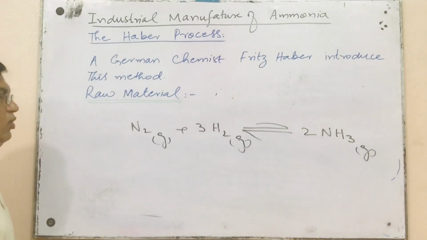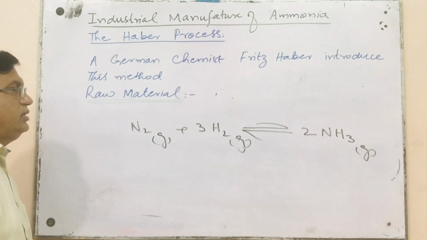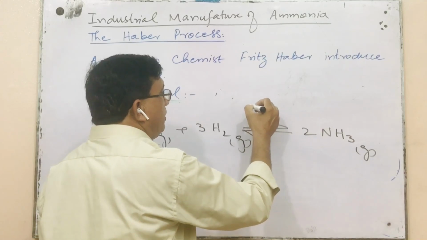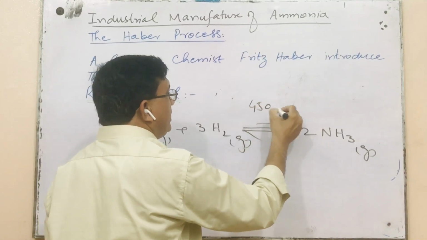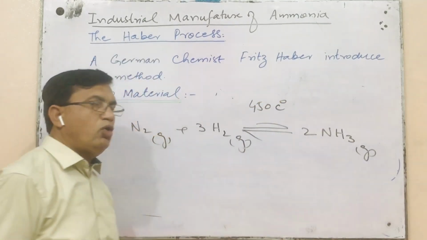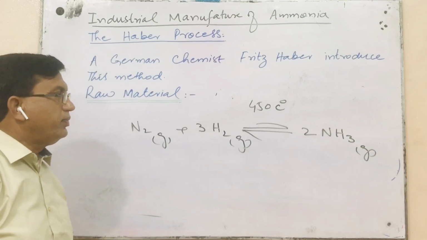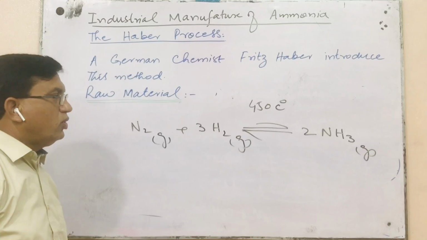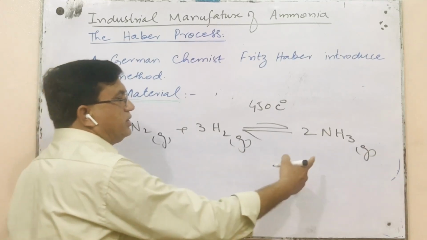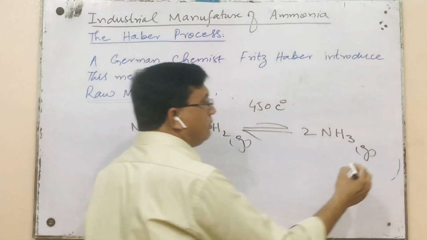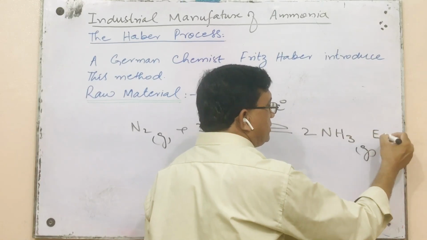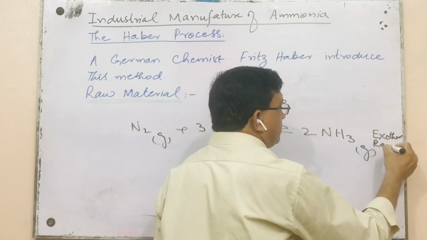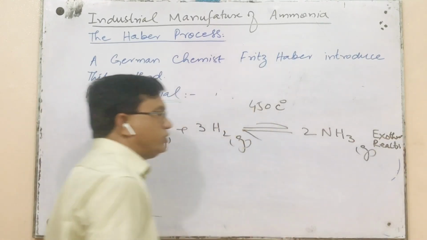The condition of this reaction is, we keep 450 degrees centigrade, which is a compromised temperature. Why is it a compromised temperature? Because this reaction is exothermic itself. Heat energy is produced.